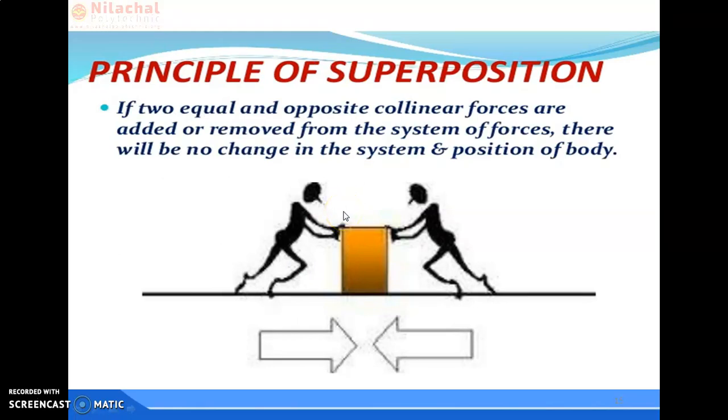Principle of superposition. First of all, what is superposition? When two forces are in equilibrium, equilibrium meaning equal, opposite and collinear, their resultant is 0 and their combined action on a rigid body is equivalent to no force at all, then that is superposition. So if two equal and opposite collinear forces act, this is the picture.